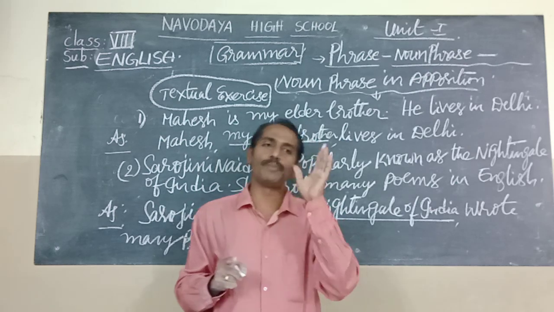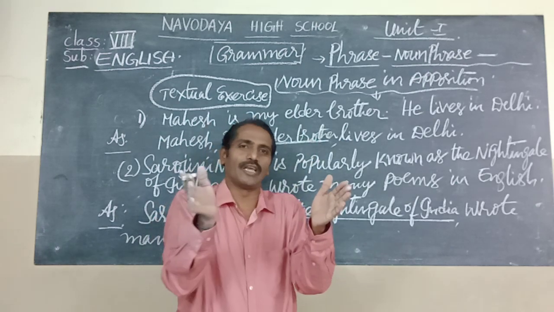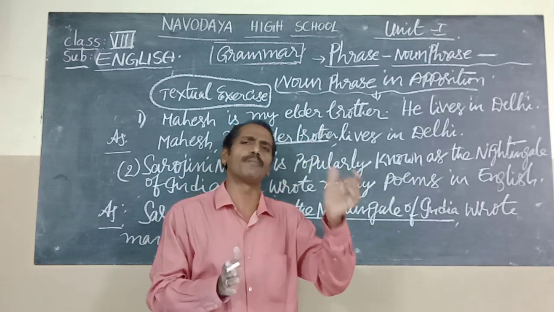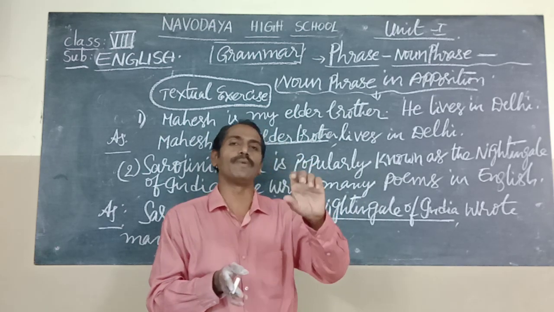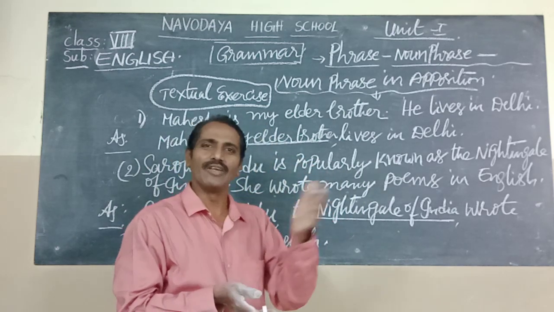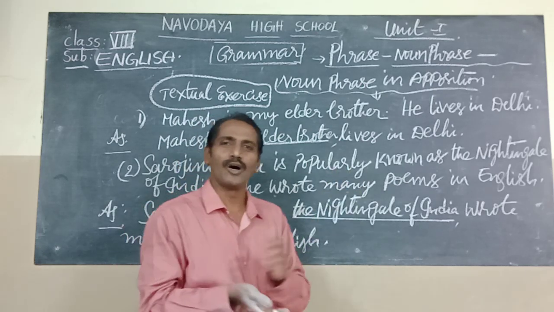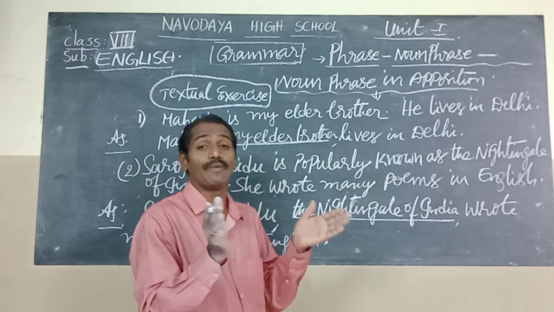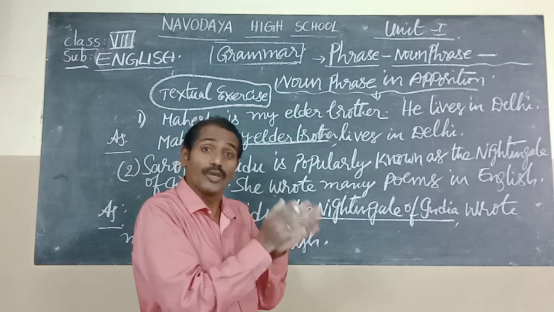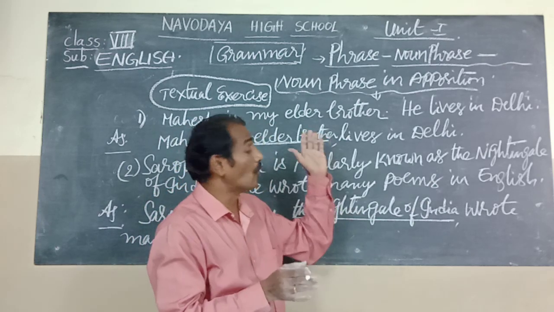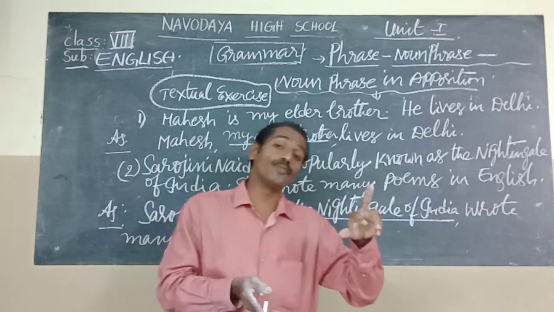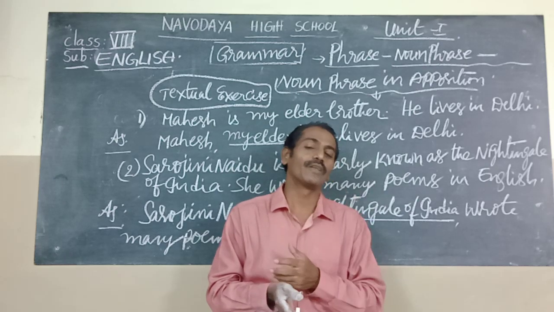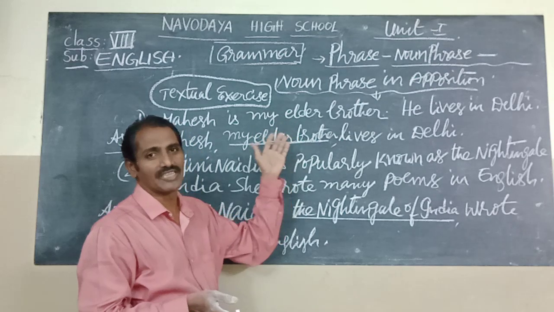Once again I repeat. Children, what is a phrase? A phrase is a combination of words which does not give a complete sense; it gives only a part of a sense. For example, "on behalf of", "for the sake of" is a phrase. Noun phrase means a phrase in which a noun is there. Noun phrase in apposition means a noun phrase kept immediately after another noun phrase in a sentence, describing the noun.